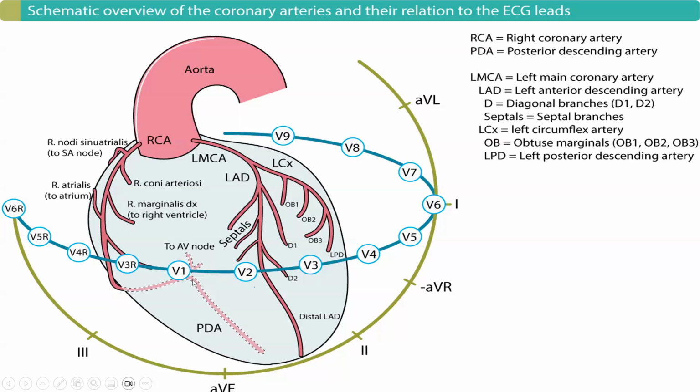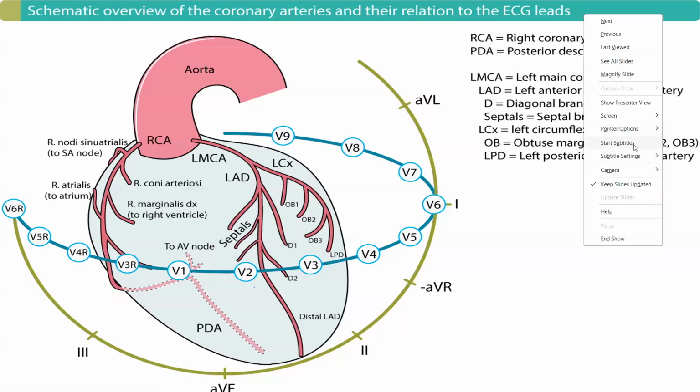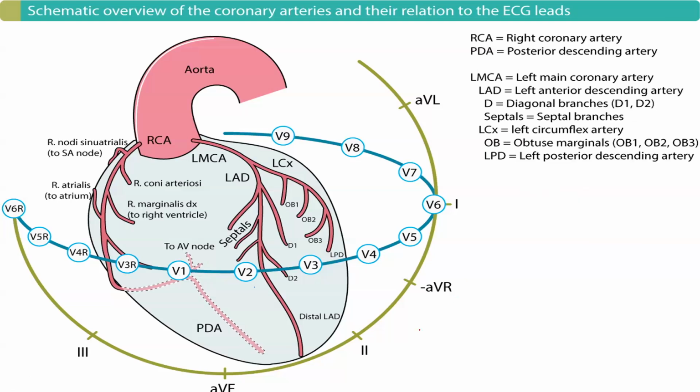So commonly in right coronary artery occlusion or posterior descending artery occlusion, we may see some degree of heart block. If the changes are in leads 2, 3, and aVF, this is a case of inferior myocardial infarction.